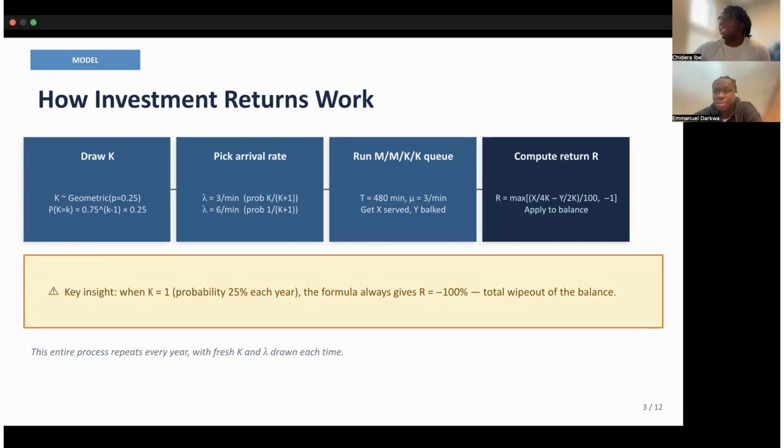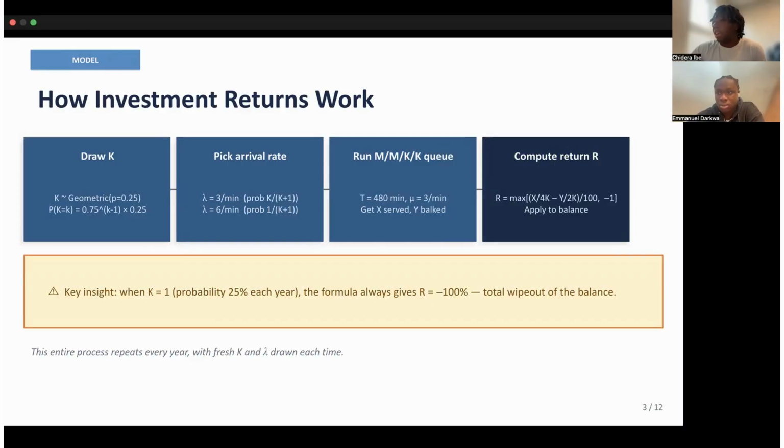Now, here's what makes this interesting. Her investment return each year isn't a fixed rate. It's driven by a queue simulation. Every year, we first draw K from a geometric distribution with p equal to 0.25. K represents the number of servers in the M/M/K/K, also called an Erlang loss system. That means K servers, no waiting room, and any other customer who arrives when all servers are busy just leaves.